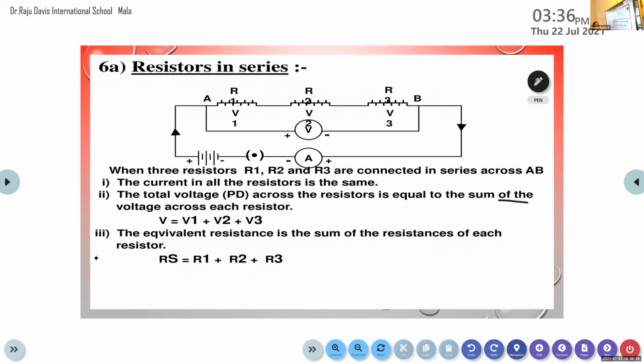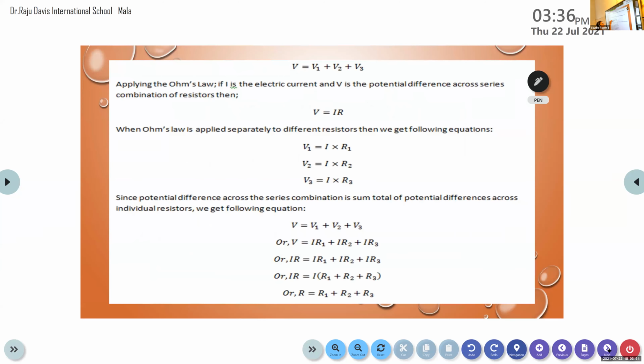Last point, the equivalent resistance is the sum of the resistance of each resistor. That is, in a series combination, the total resistance is R1 plus R2 plus R3. This is the derivation step that we already discussed.